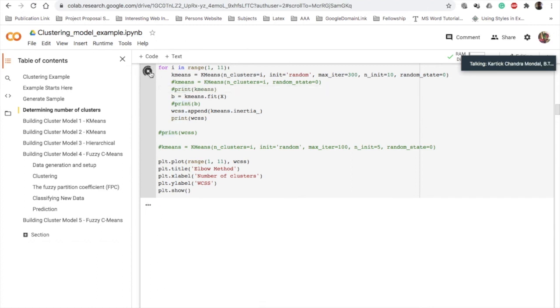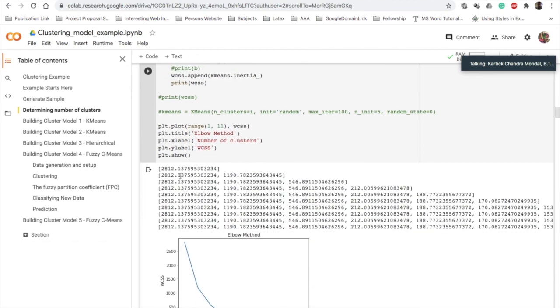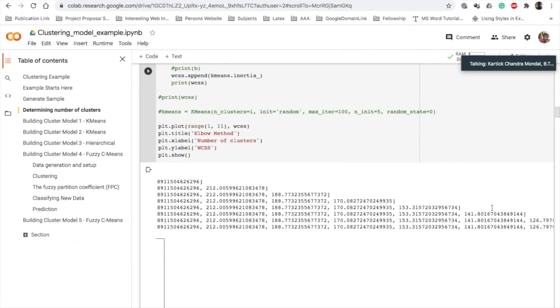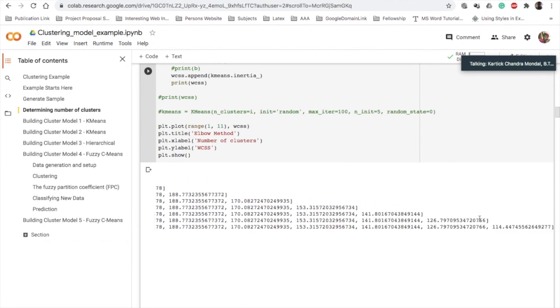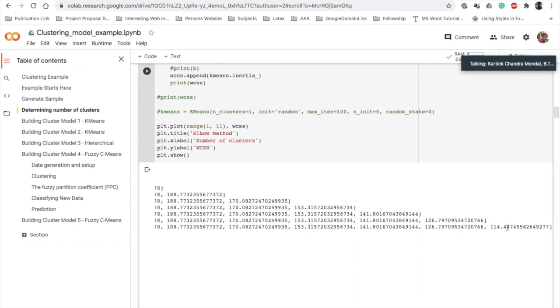Now try to run it again and see how this WCSS value is reduced one by one. At the beginning it was almost 3000, then almost 1200, then 500, then 200, then 170, 150, 140, 125, and then 110. This is the way it reduces.